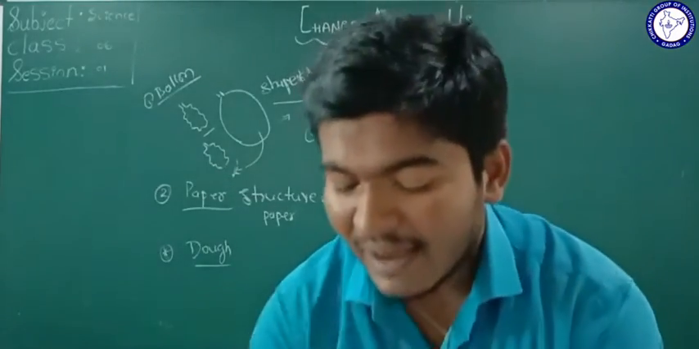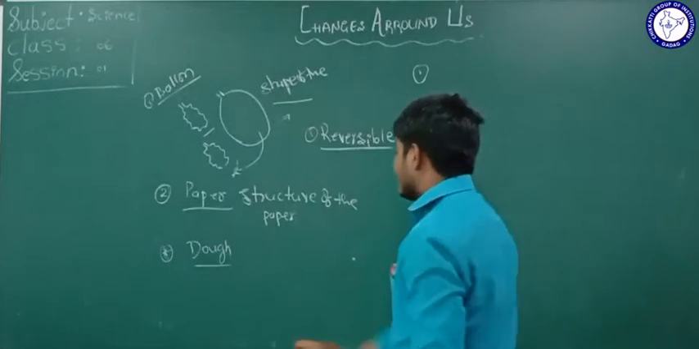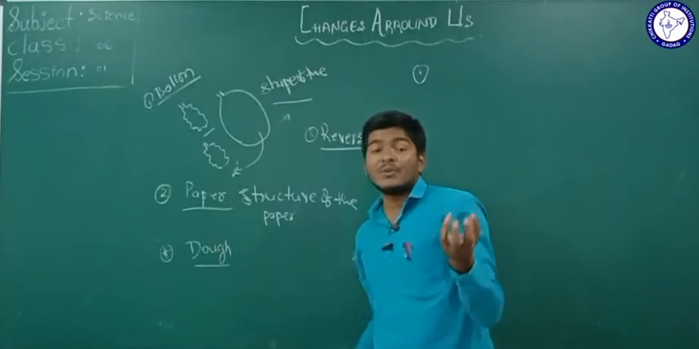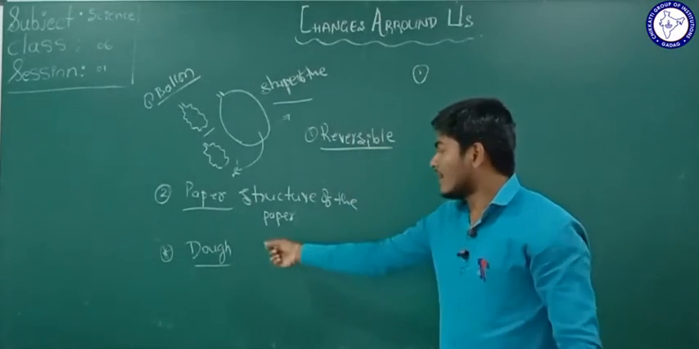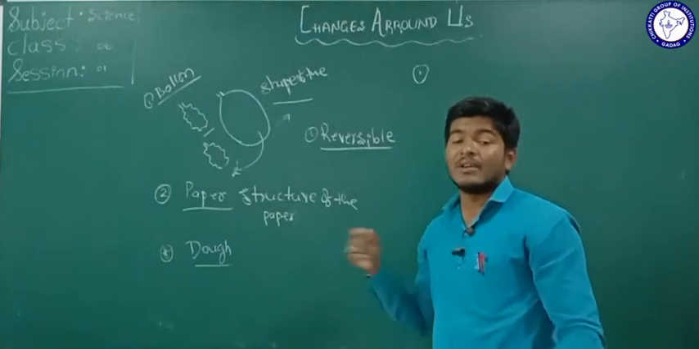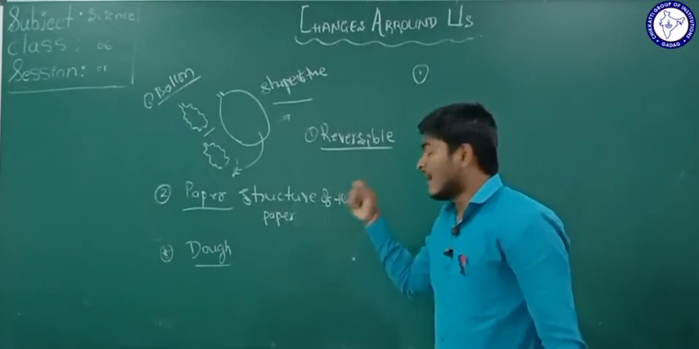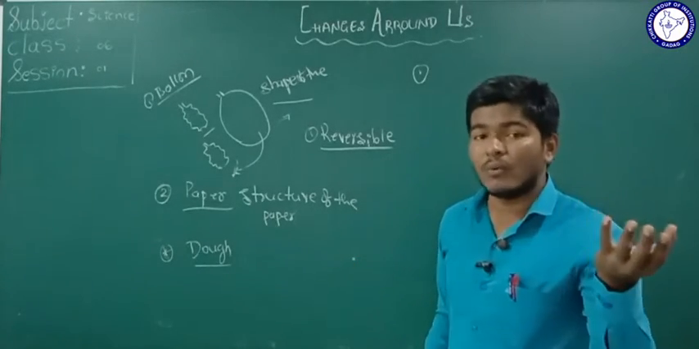Again I am taking one more example. See this dough: if you make a roti with the help of a small roll of the dough, then that roti will be baked on the oven.